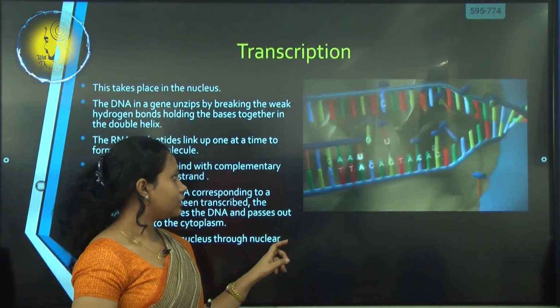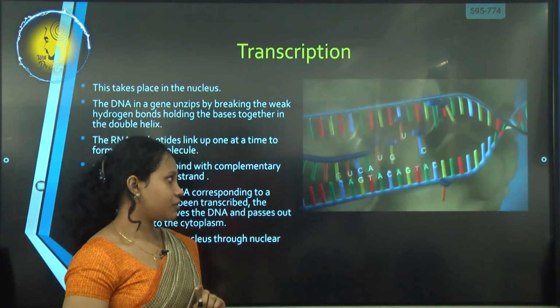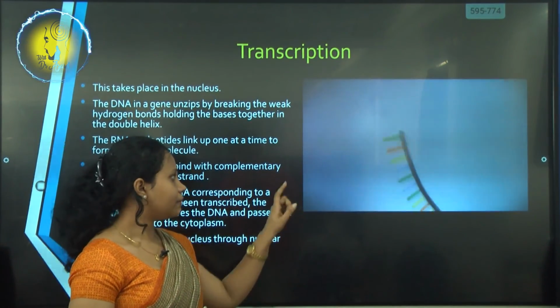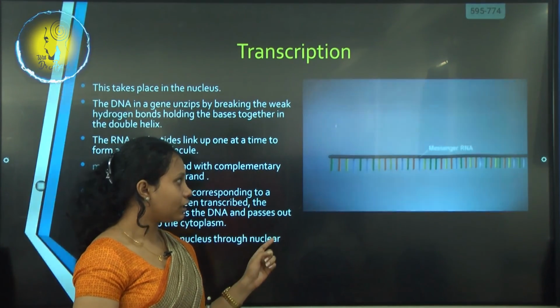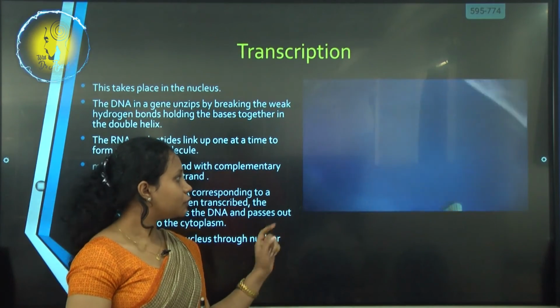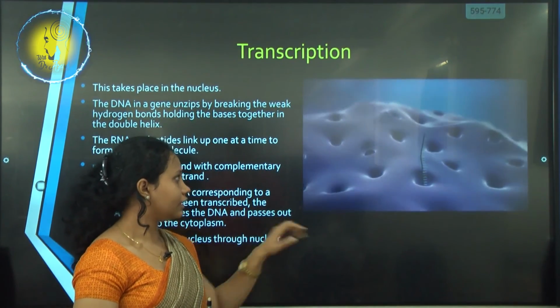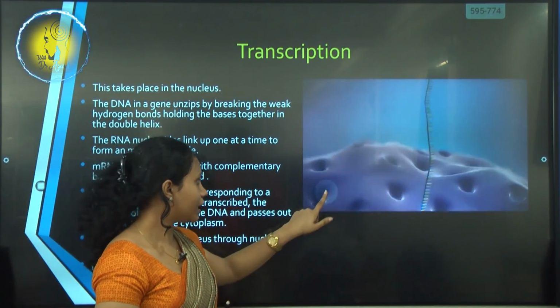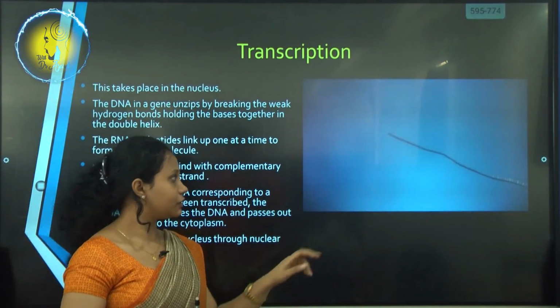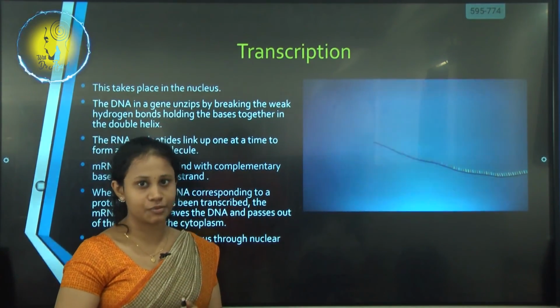Once after the successful transcription of a particular section of DNA, which is a gene, the messenger RNA will move from the nucleus to the cytoplasm. It moves through the nuclear pores in the nuclear membrane. Here you can see how the messenger RNA is leaving the nucleus. So this is what happens during the transcription process.